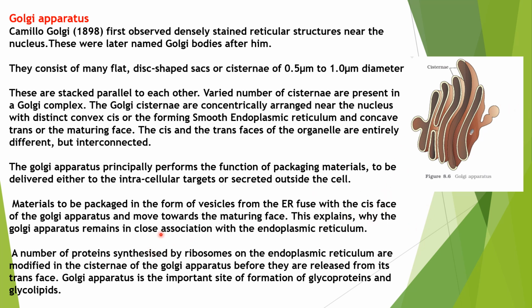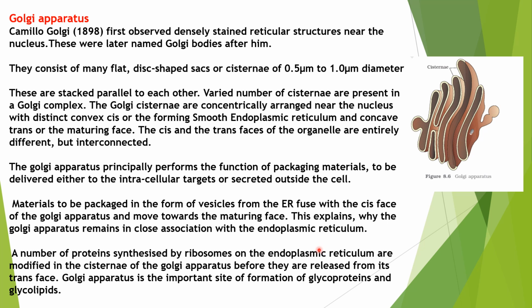This explains why the Golgi remains in close association with the endoplasmic reticulum, because it needs to take the vesicles from the ER and modify them in the Golgi complex. A number of proteins synthesized on the ribosomes will be modified in the Golgi complex for glycosylation, and glycosylation is of two types.